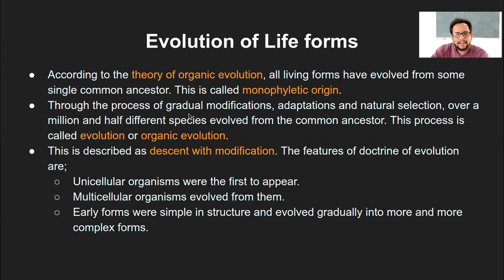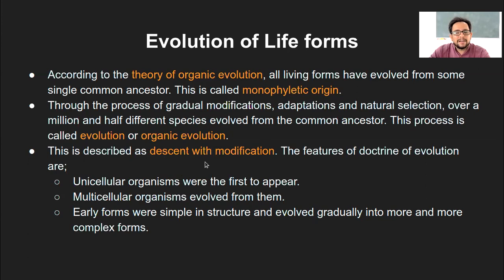Slow changes, that is gradual modification, and natural selection, whichever was fitter in terms of adapting to the environment, that survived. That is the process which led to evolution, or what is also called organic evolution. And this is what is described as descent with modification.